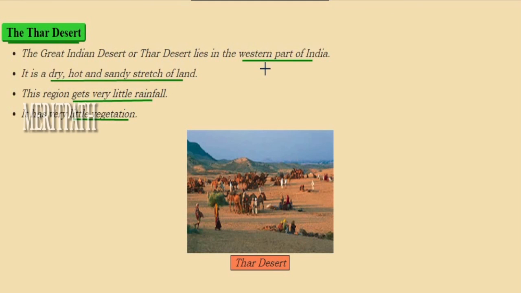Next is the Thar Desert. This lies in the western part of India. It is a dry, hot and sandy stretch of land. It has very little rainfall, and it has very little vegetation. This is the image of the Thar Desert in India.